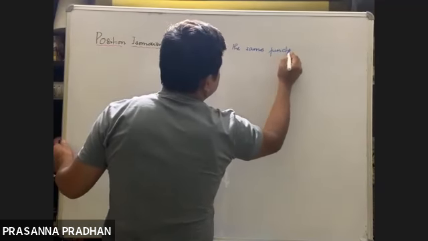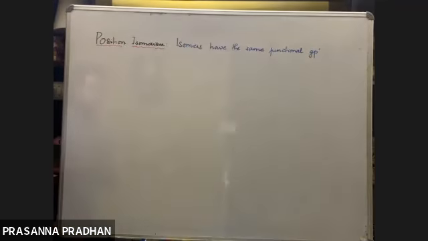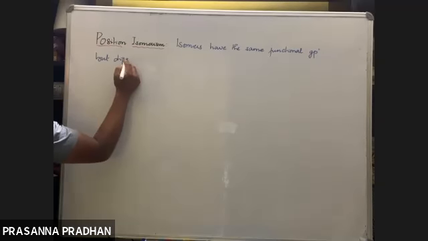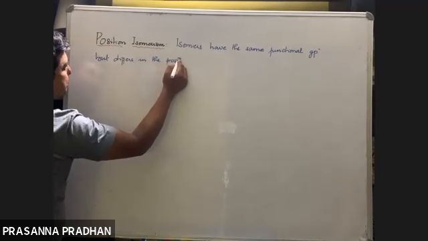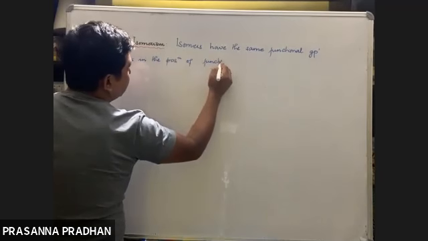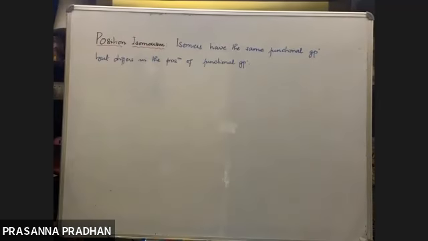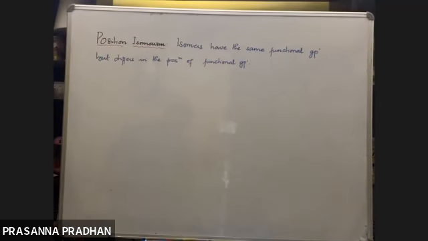They have the same functional group, but differ in the position of the functional group. So the isomers have the same functional group, but they differ in the position of the functional group.